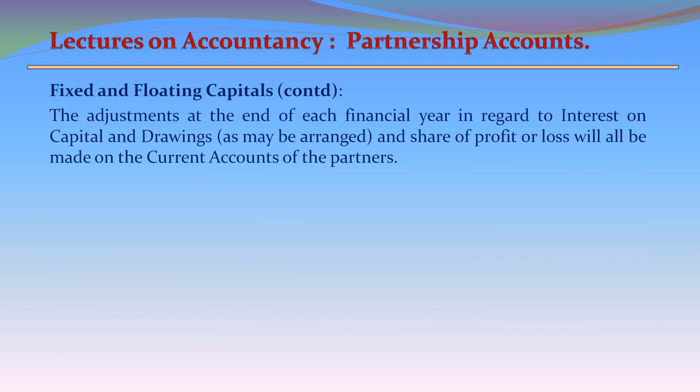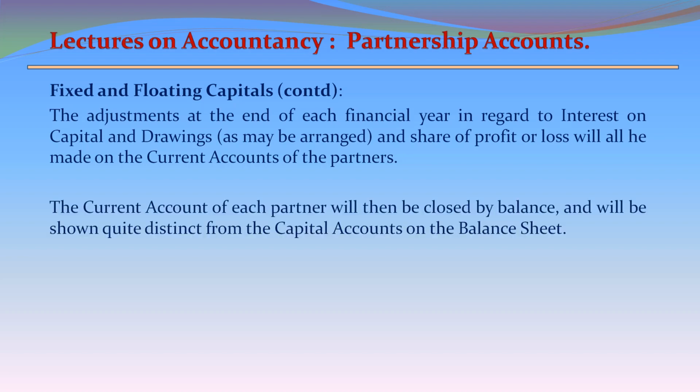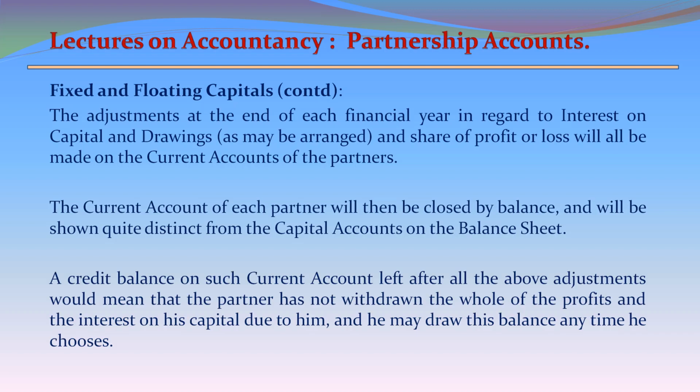The adjustments at the end of each financial year in regard to interest on capital and drawings as may be arranged, and share of profit or loss will all be made on the current accounts of the partners. The current account of each partner will then be closed by balance and will be shown quite distinct from the capital accounts on the balance sheet. A credit balance on such current account left after all the above adjustments would mean that the partner has not withdrawn the whole of the profits and the interest on his capital due to him, and he may draw his balance any time he chooses.